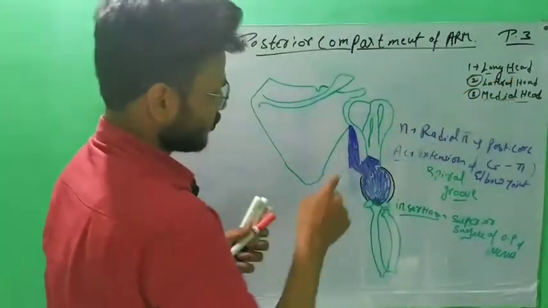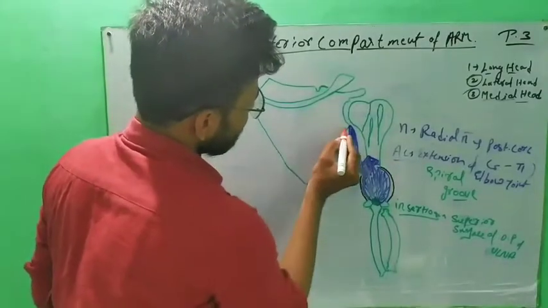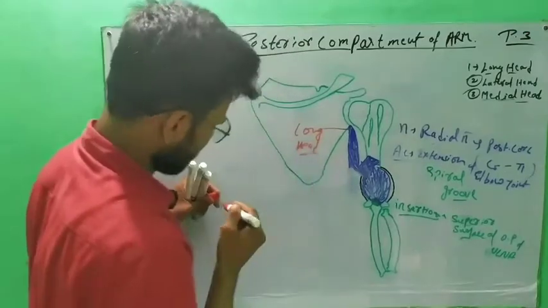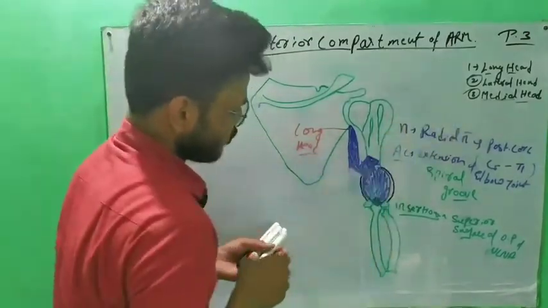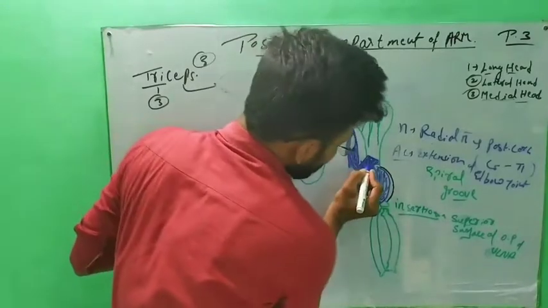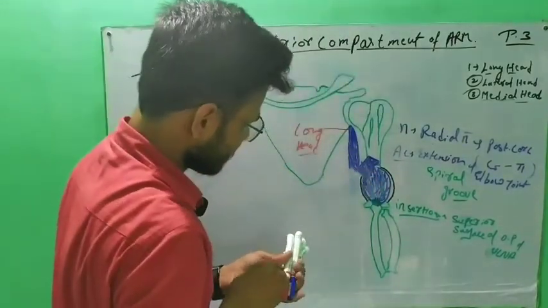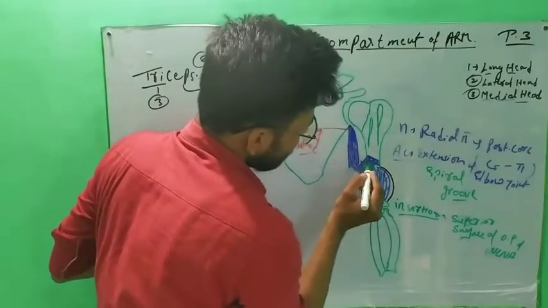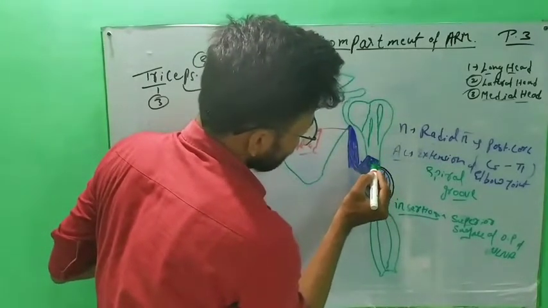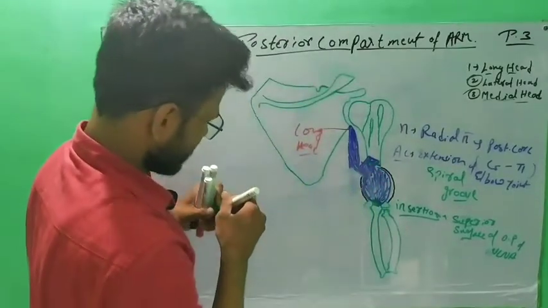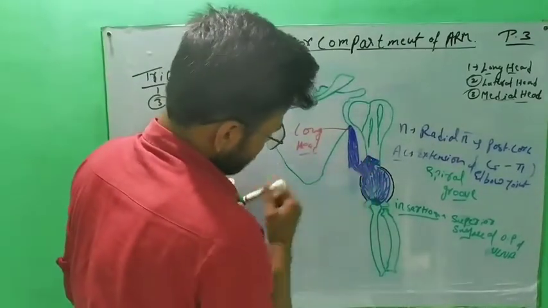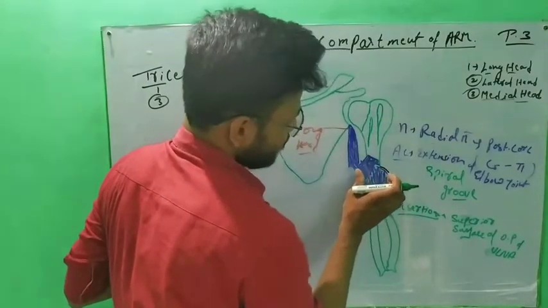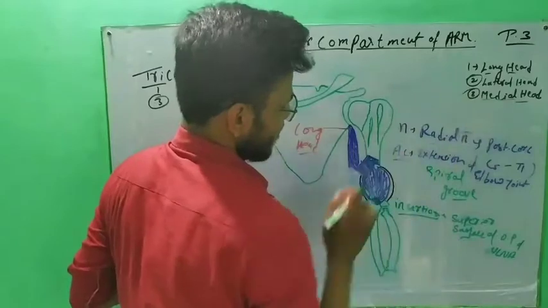Long head of the triceps originates from the infraglenoid tubercle. This is the long head. And the lateral head will originate from just above the spiral groove. This is the spiral or radial groove, and above the radial groove is the origin of the lateral head. And below the spiral groove is the large triangular origin of the medial head of the triceps muscle.